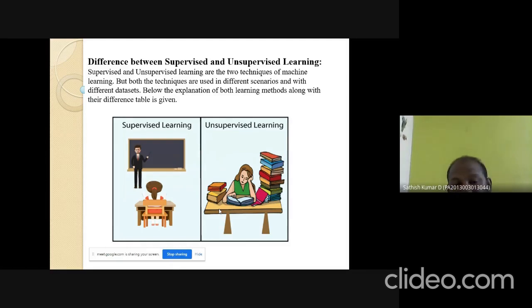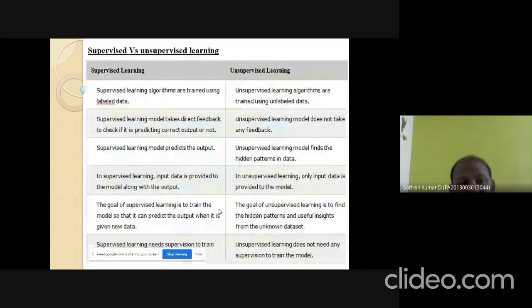Whereas in unsupervised learning, the student analyzes the data and the books by themselves, without any guidance. So the accuracy of unsupervised learning is not as good as supervised learning, but in all situations unsupervised learning works because the algorithm works by itself. That is called unsupervised learning. These are some of the differences between supervised learning and unsupervised learning.